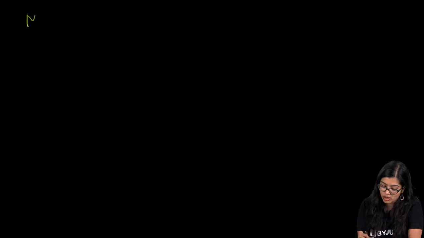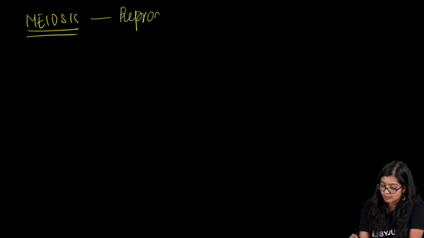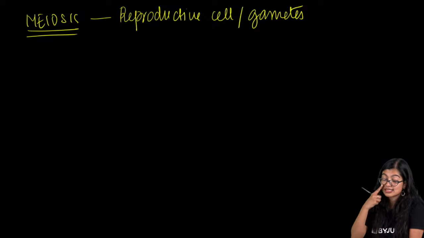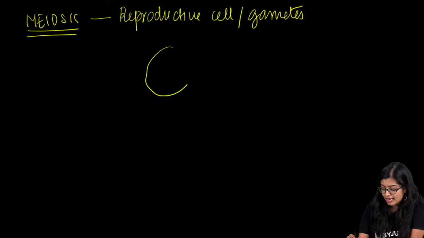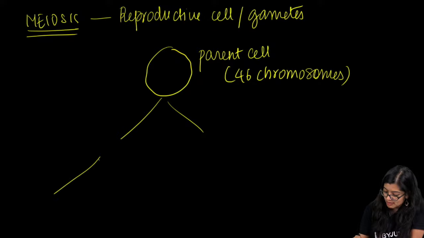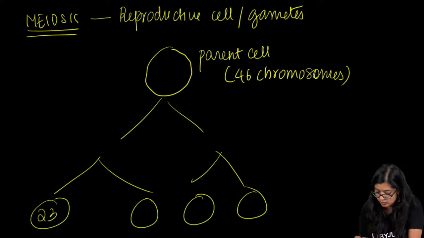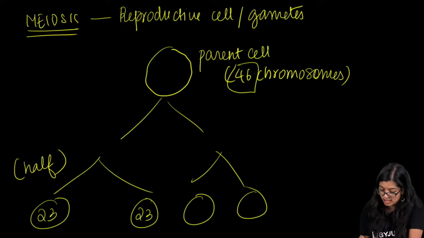But on the other hand, when I talk about meiosis, this happens in the reproductive cells, or the gametes. This mainly takes place in the reproductive organs, where there will be a parent cell with 46 chromosomes. But after multiple rounds of division, the daughter cells, or the gametes which are produced, will have only 23. So it has half the number of chromosomes. From 46, it has become 23.